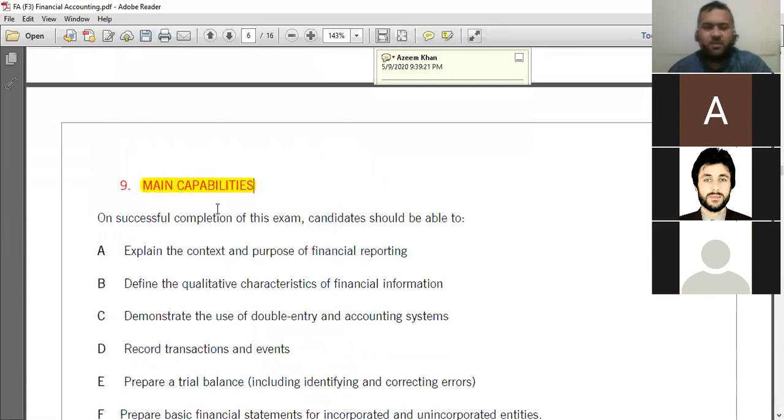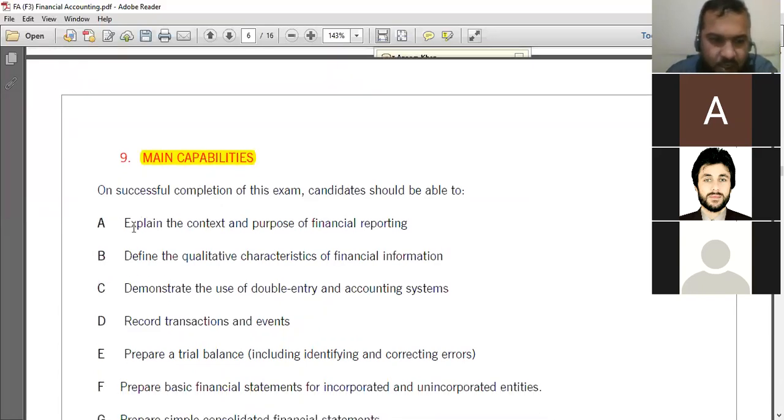Next thing we are covering is about main capabilities. This topic means that after the completion of the financial accounting paper, which skills are going to develop in you? What are the skills that will be developed after the completion of the financial accounting paper?